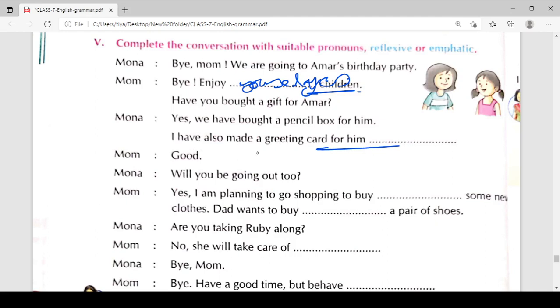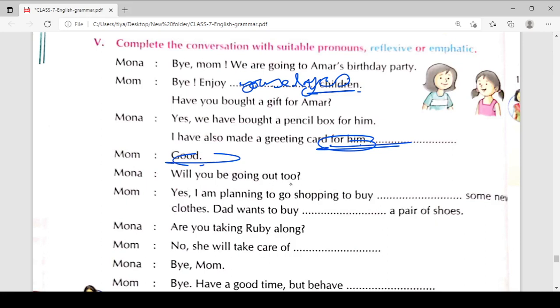Okay, so I also have made a greeting card for him. So you don't need to emphasize here him or himself again. Just इनको जो है आप लोग इसी तरीके से छोड़ सकते हैं।